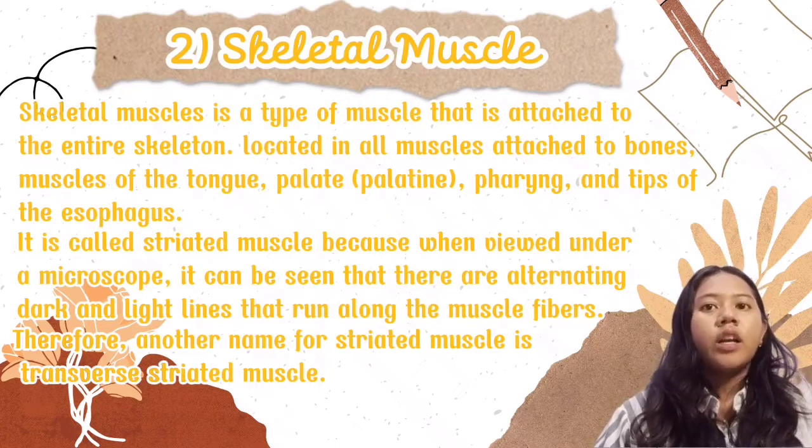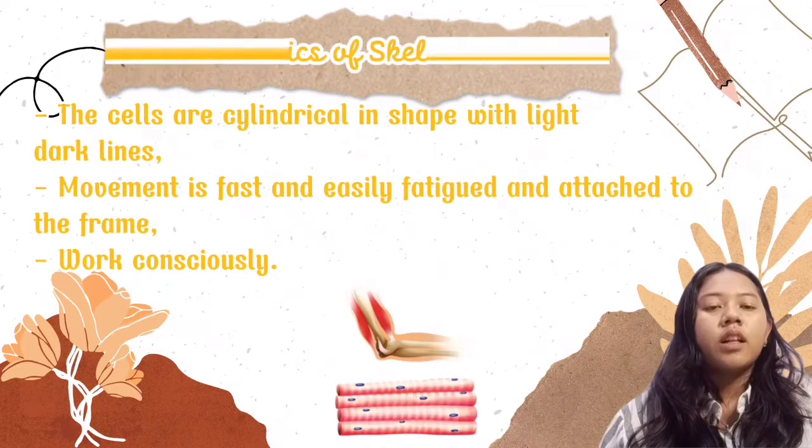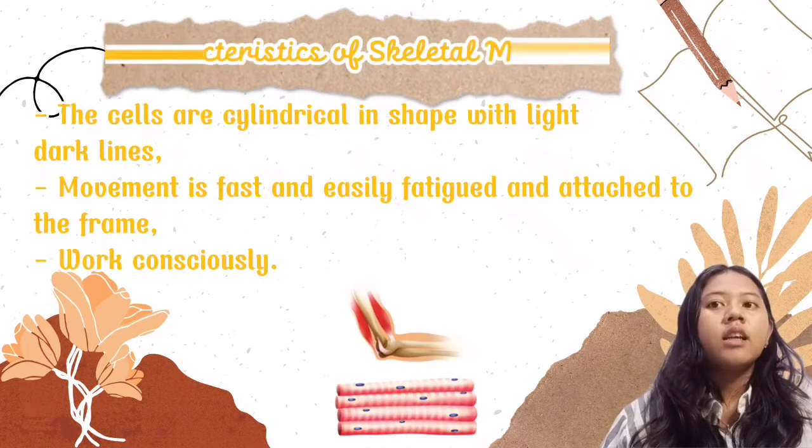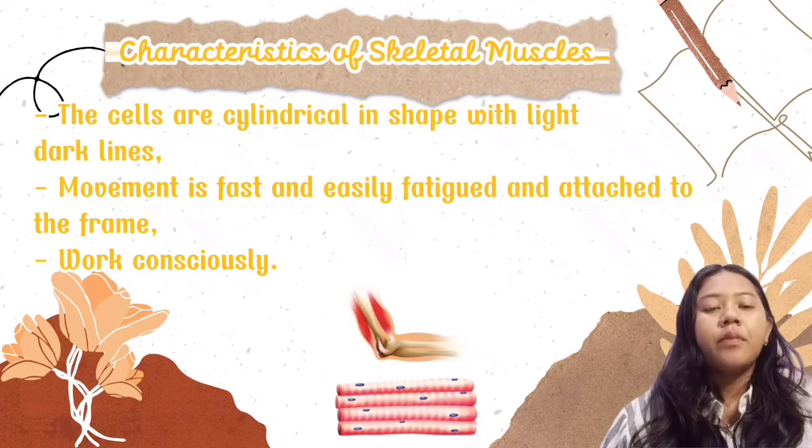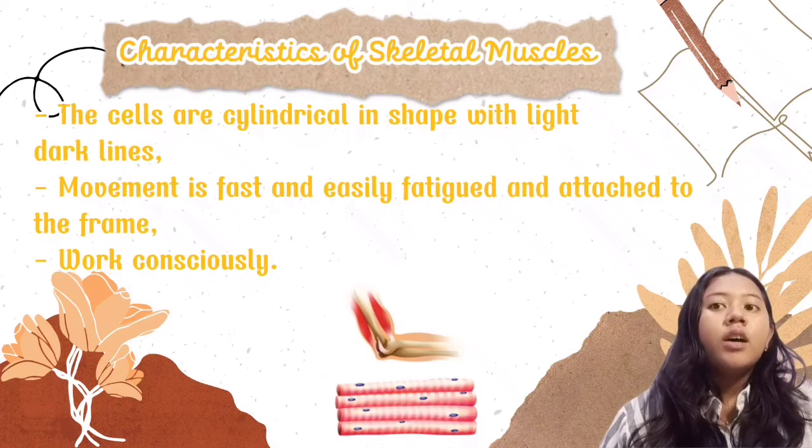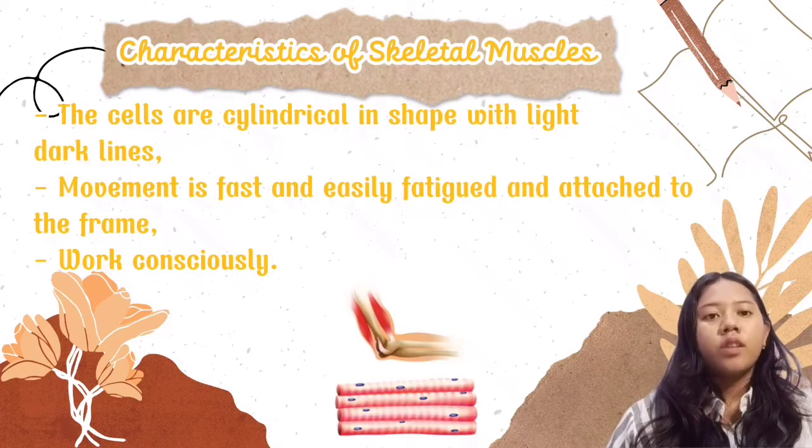Therefore, another name for striated muscle is transverse striated muscle. Characteristics of skeletal muscles are that the cells are cylindrical in shape with light and dark lines. Movement is fast and easily fatigued, it is attached to the frame, and works consciously.